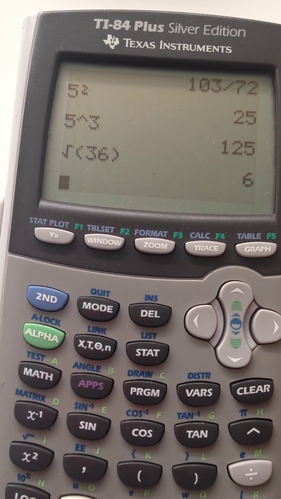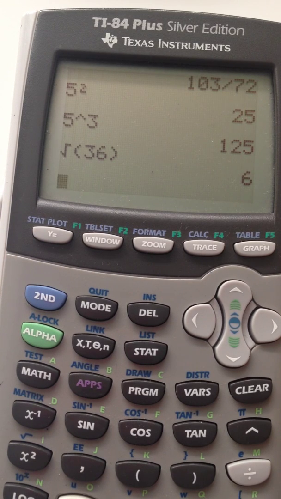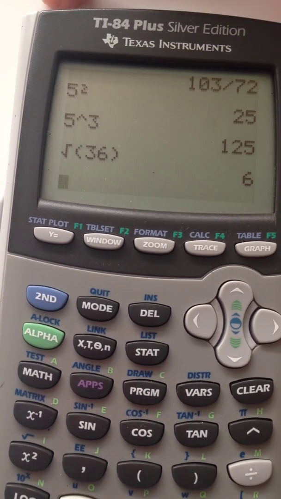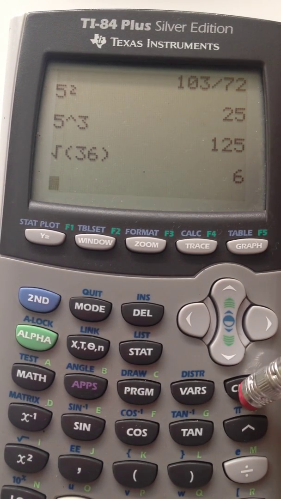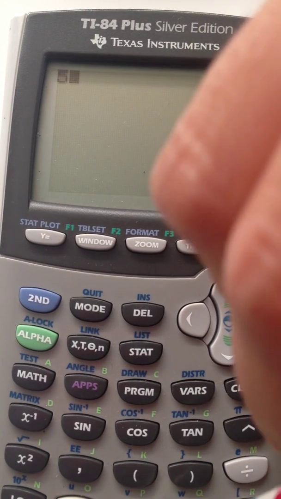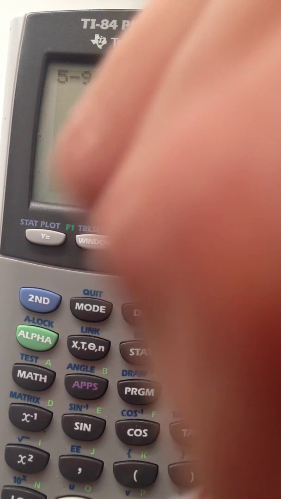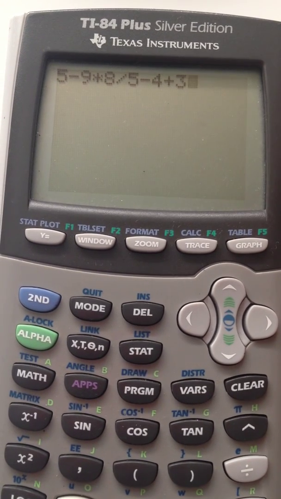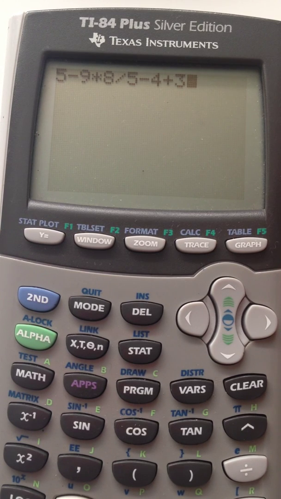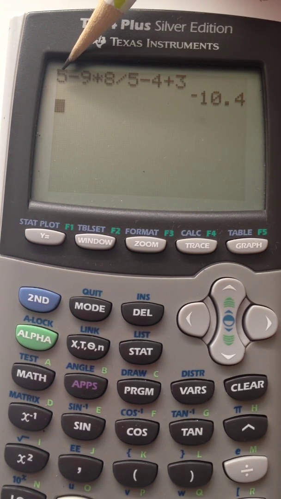All right, lastly, I wanted to show you, sometimes you make mistakes, and instead of retyping everything all over again, there's some cool ways to make it easier to edit. So let me clear this, and I'm going to type in some random bunch of numbers and operations. Okay, so let's say I entered all this work and this was my answer, and then I realized, oops, I made a mistake. That first number 5 should have been a 6.